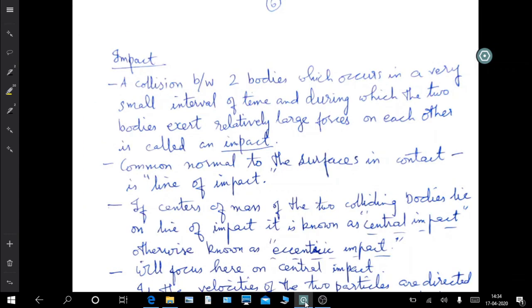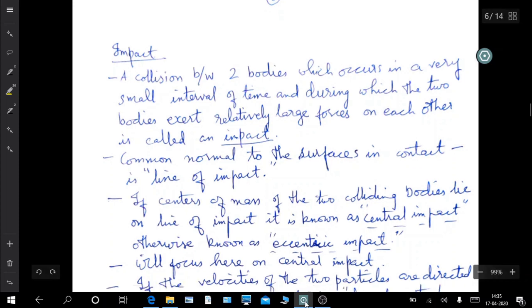So the next topic that we'll be covering is impact. Impact is basically a collision between two bodies, and during that collision, which lasts for a very small period of time, a huge amount of force is mutually transferred between the two bodies. Body 1 exerts a large force on the second body, and the second body in return exerts a large force on the first body. So this is basically impact, where relatively large forces are exchanged in a very short interval of time.